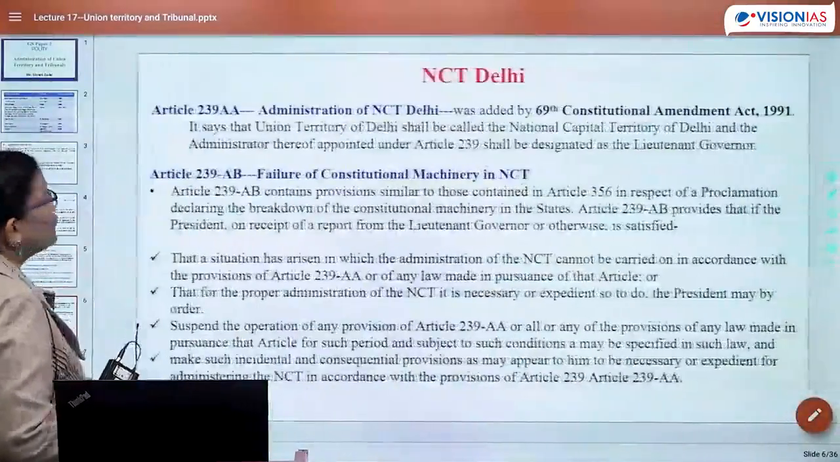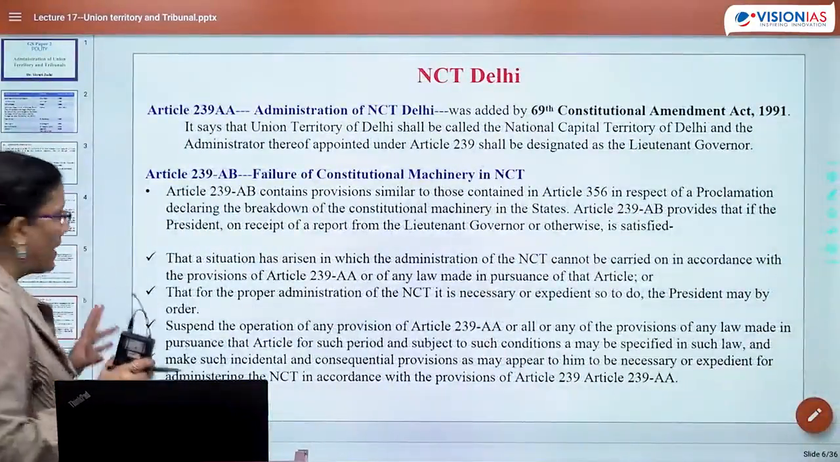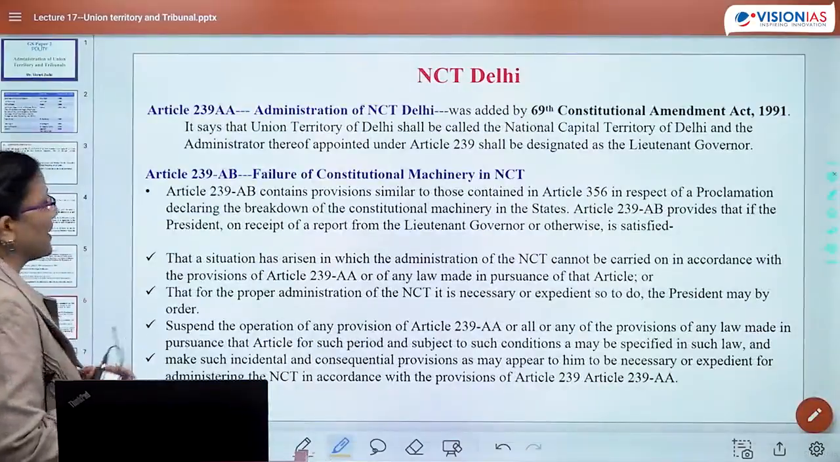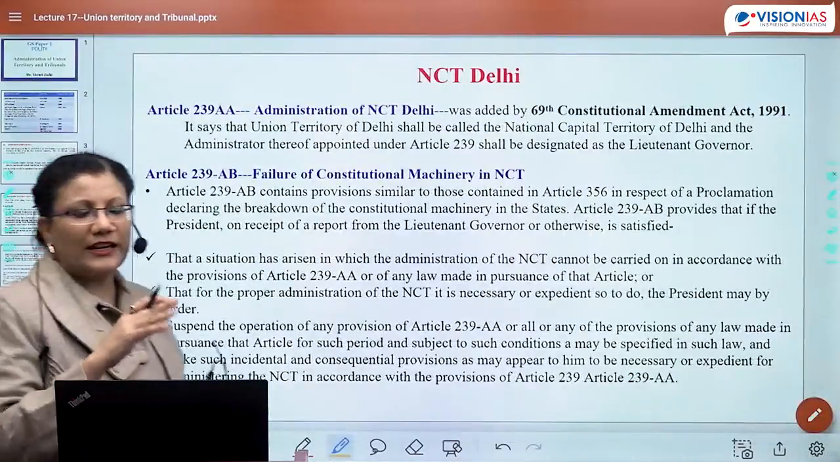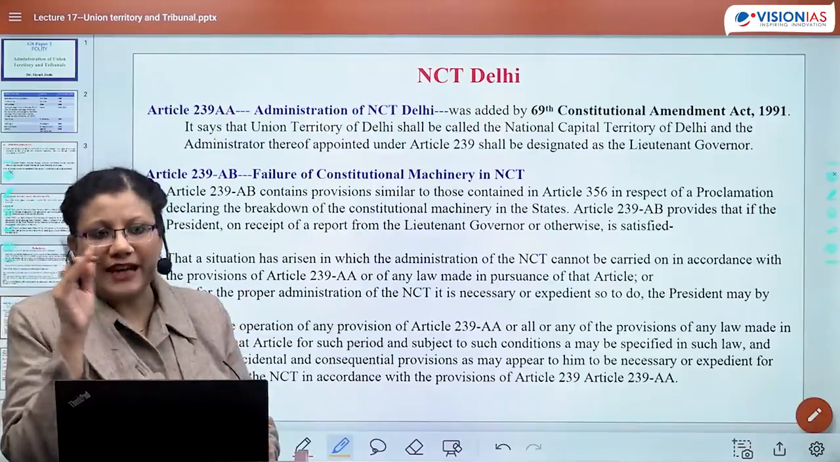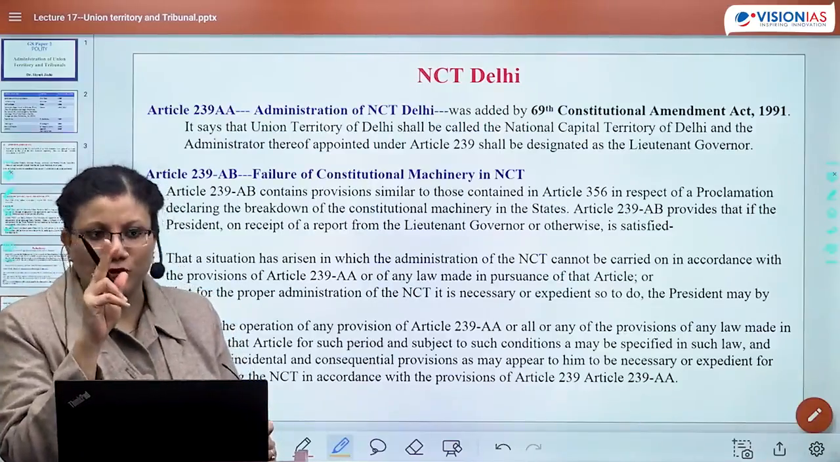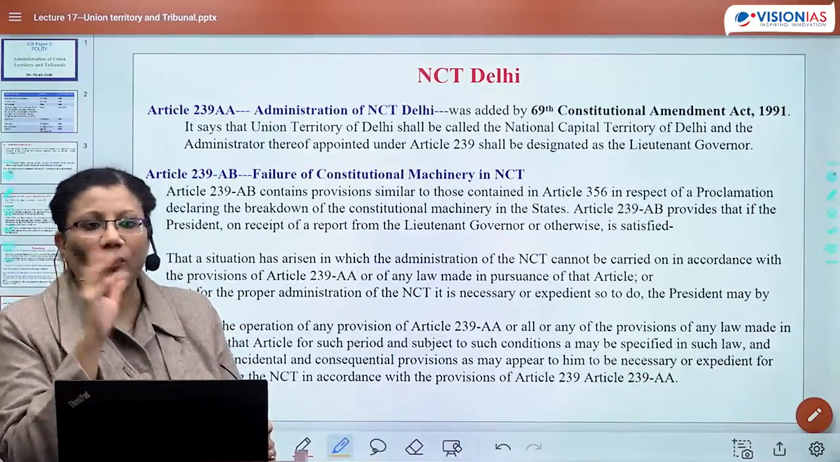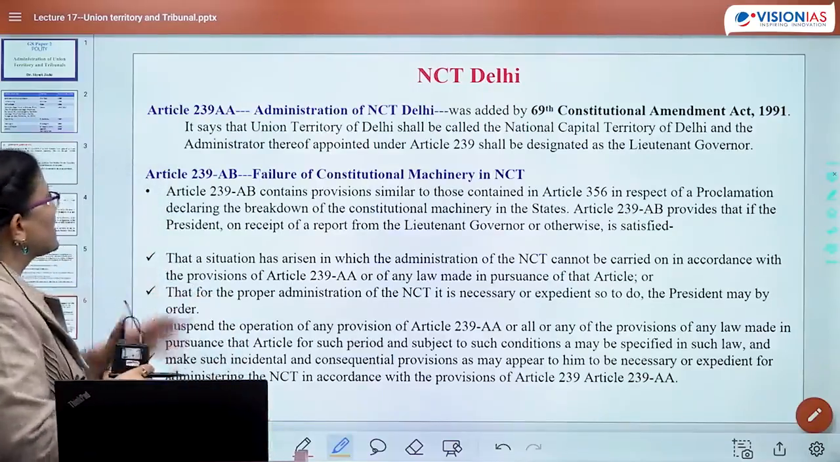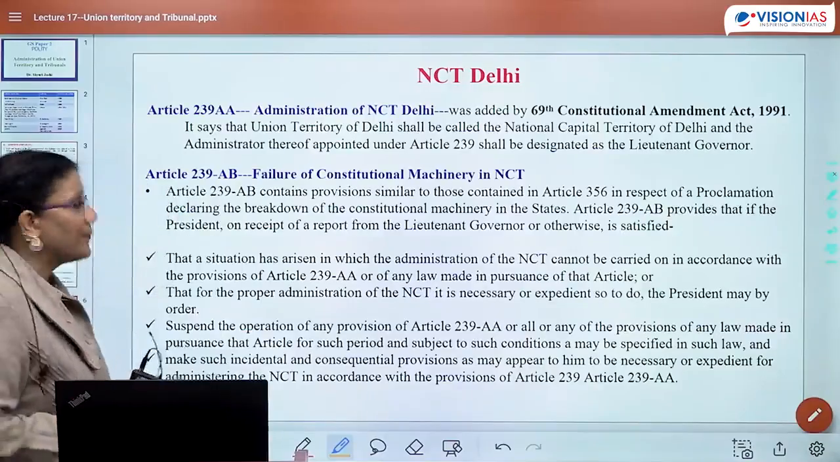Now let's move to NCT Delhi. We have not come to the controversy part yet; for now, let's understand it in general. So as I told you, to remember: Articles 239A and 239B are for Puducherry. Here, AA and AB have been added. So this comes to be that of NCT.